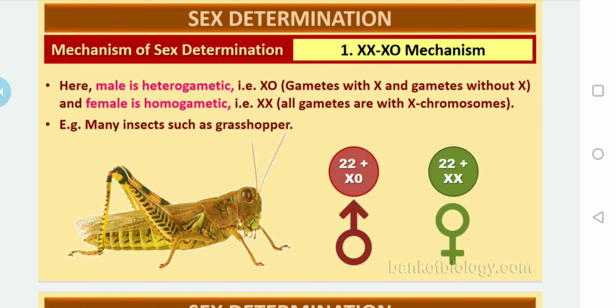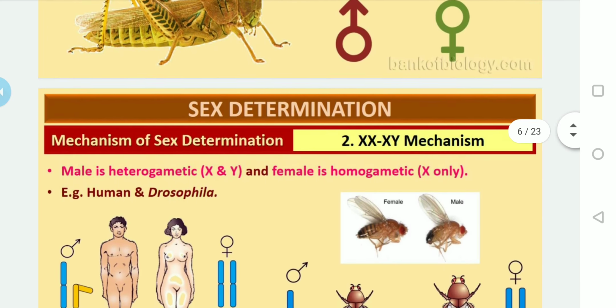This is how the XX-XO type of sex determination takes place. This can be seen in many insects, and the grasshopper is the model for this XX and XO type of sex determination.